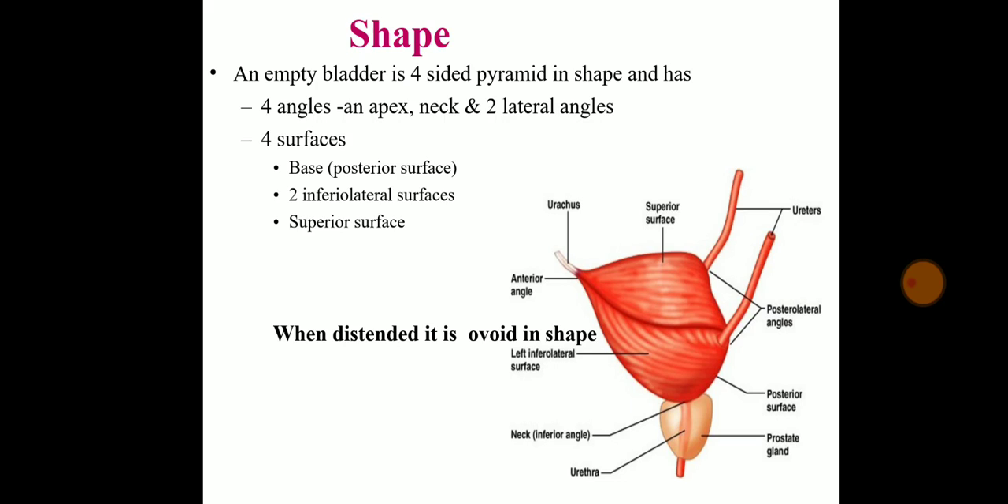Now the shape: the empty bladder is a 4-sided pyramid in shape and has 4 angles, that is the apex, neck, and 2 lateral angles. As you can see in the diagram, the first is the apex, which is on the top, then the neck, and on the lateral sides there will be 2 angles. There will be 4 surfaces: the base, 2 inferolateral surfaces, and the superior surface.